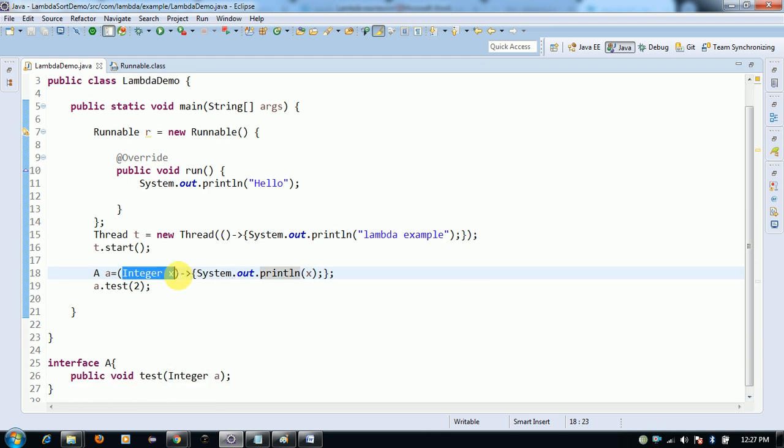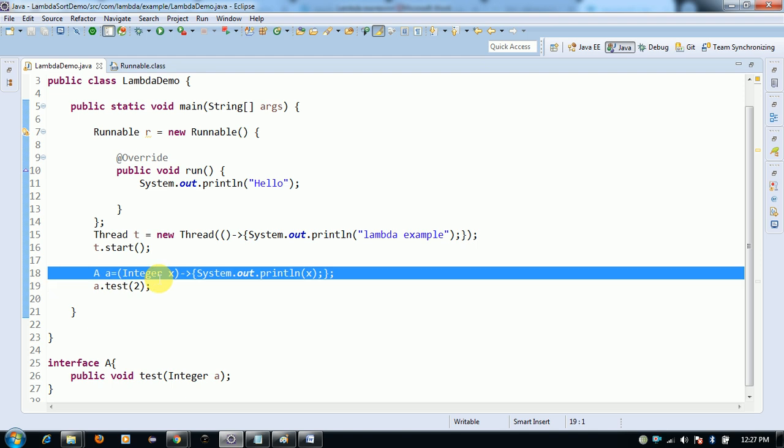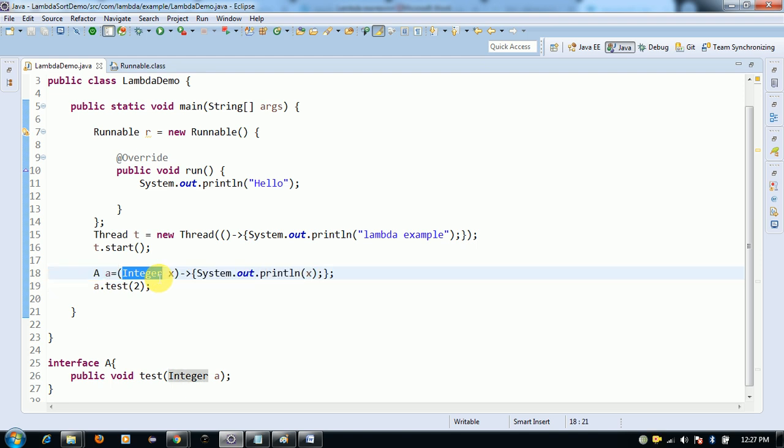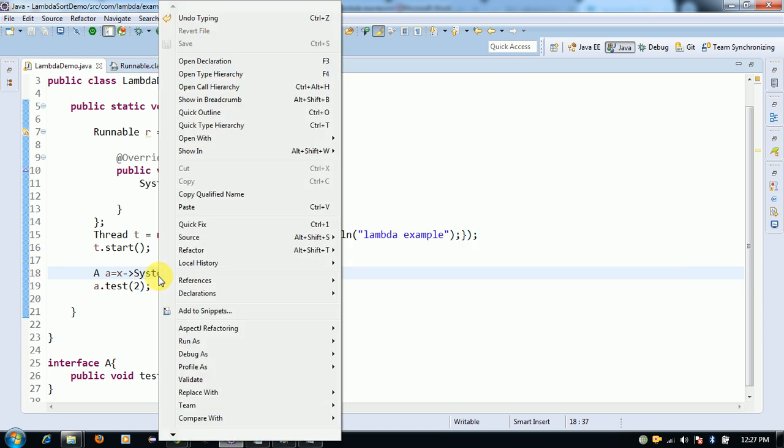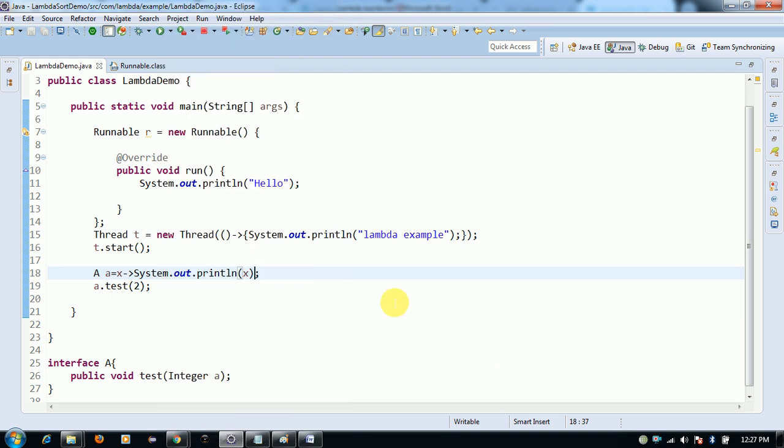Here the type is not required, because the lambda expression infers the type, so I will remove this. Even if you remove it, it works fine. If we have only a single parameter, the parenthesis is also not required, so you can remove it. And the lambda body curly braces are also not required, so you can remove them and it works fine. This is an example of a single parameter list in a lambda expression.